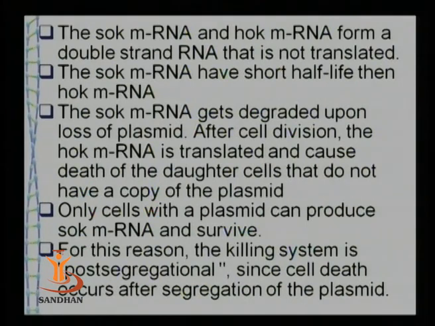But unfortunately, the SOK RNA has a shorter half-life. So if the plasmid is not present, gradually this messenger RNA gets degraded, and in the absence of SOK messenger RNA, HOK messenger RNA is translated, producing the protein that will kill the cell. As a result, only the cells having the plasmid with this gene will survive. Only if the plasmid is present can the cell remain viable, otherwise it will be killed. That's why these plasmids are maintained by the cells.